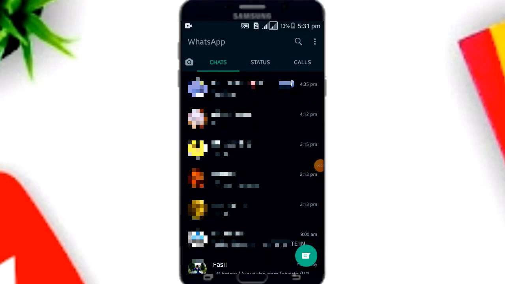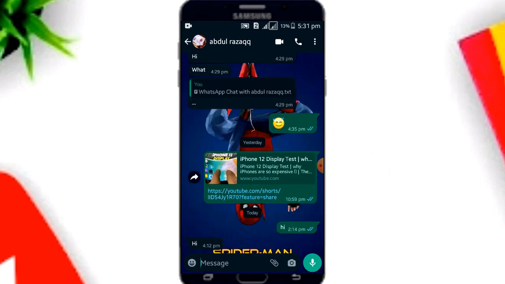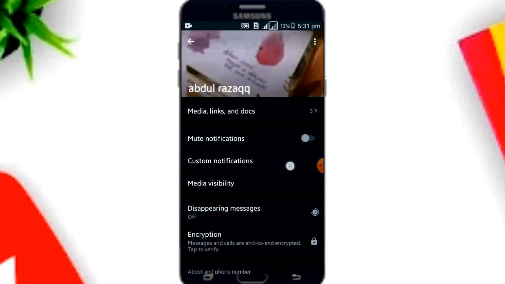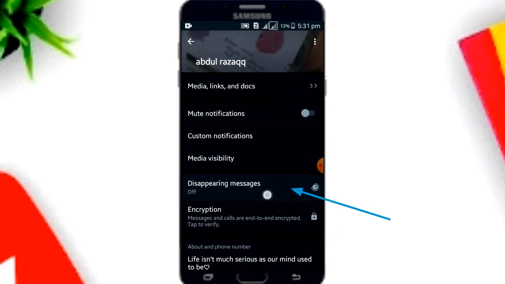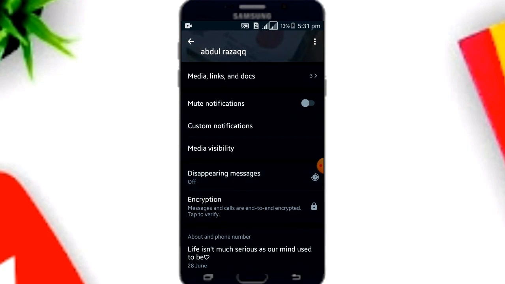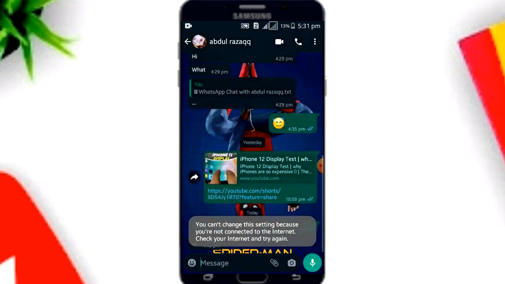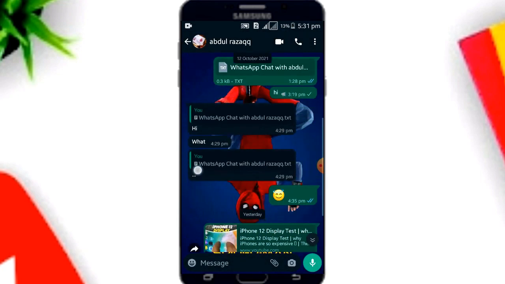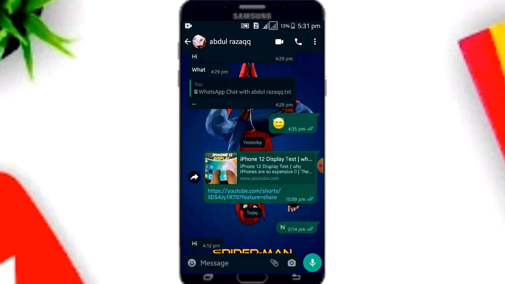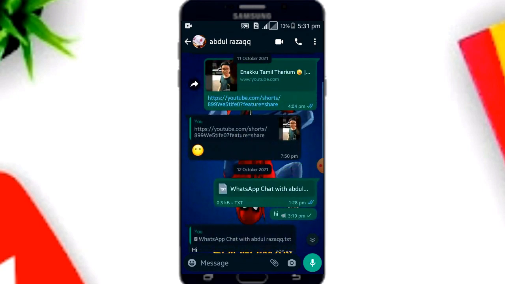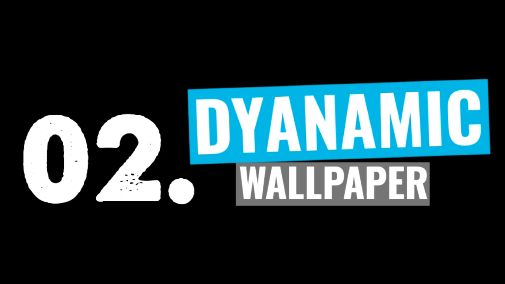If you want disappearing messages, click on the chat which you want. Click on the name button, and here you can see disappearing messages. Click on it and choose the message timer. After that, all chats will be erased in 7 days. Okay.